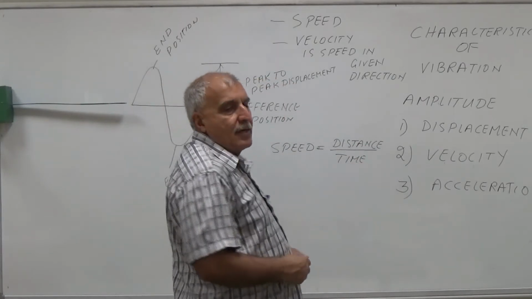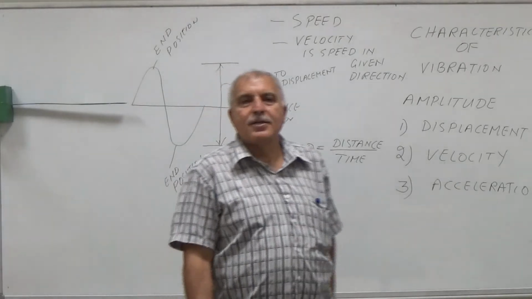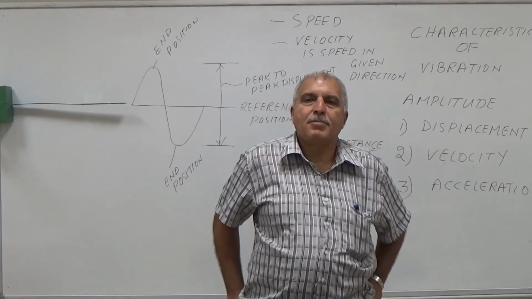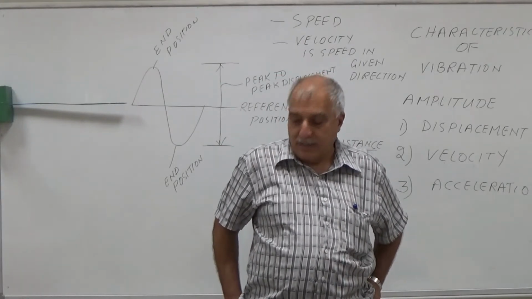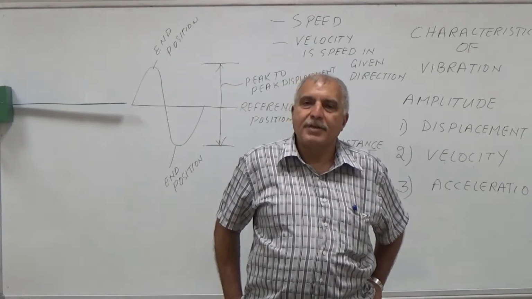So what will be the unit of speed? It can be inch per second, millimeter per second, meter per second, or feet per second.